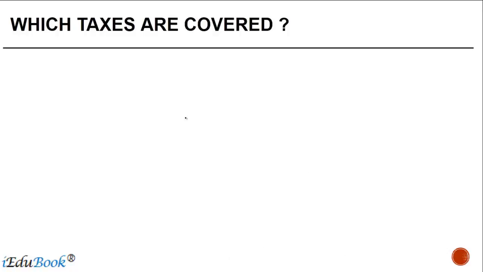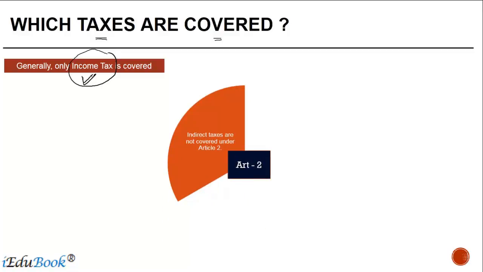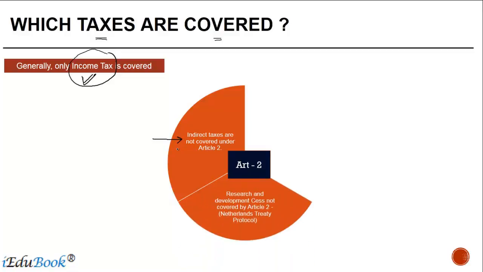That brings us to our next question as to which taxes are then covered under Article 2. As a general rule, it is only income tax which is covered as a part of Article 2 in DTAAs or treaties as you may call them. Right? But there are certain other points that one needs to note. The first is that indirect taxes like VAT, sales tax, service tax are generally not covered under Article 2.